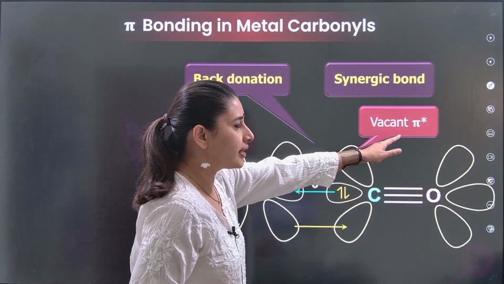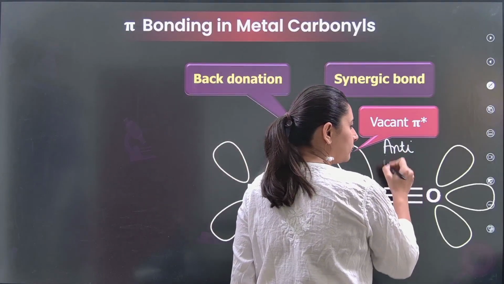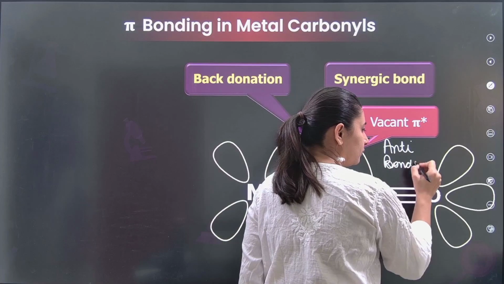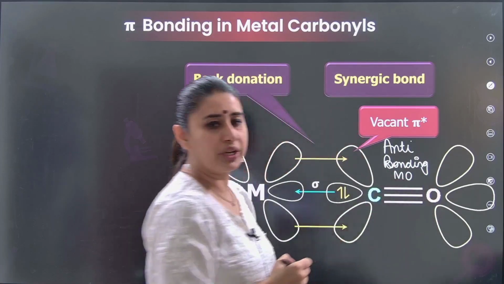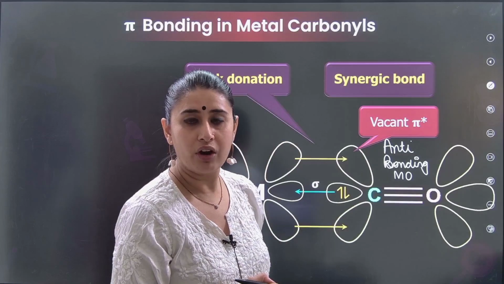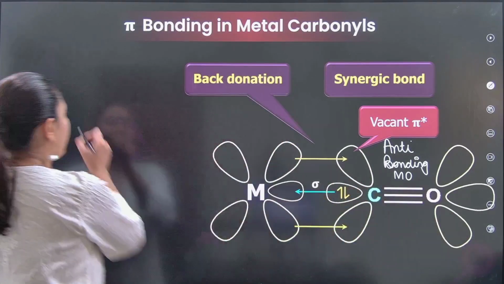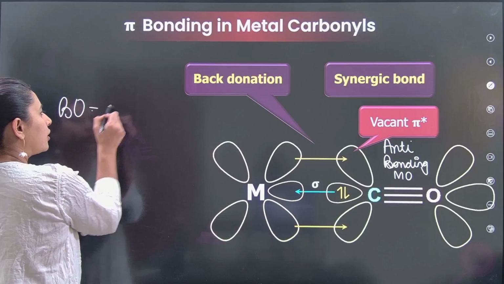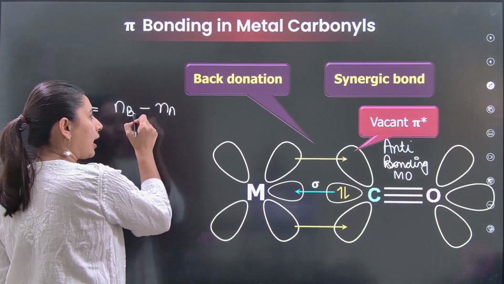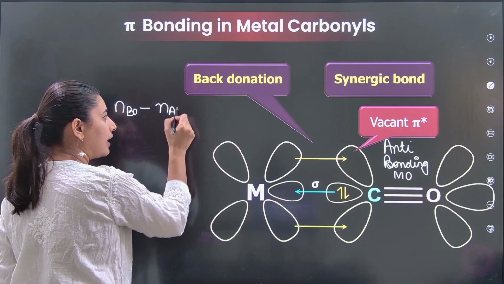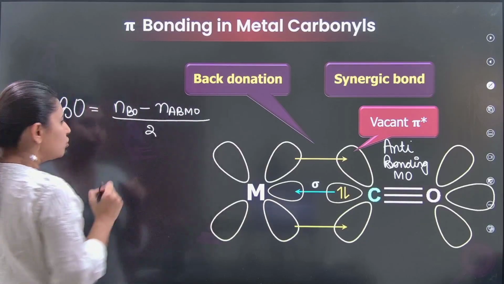Because of this return gift, do you understand, the electrons are entering the anti-bonding molecular orbitals. We know that bond order is equal to the number of electrons in bonding molecular orbitals minus the number of electrons in anti-bonding molecular orbitals, divided by 2.